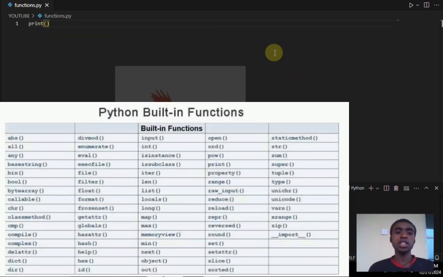function, which is a built-in function in Python that I use to display something on the screen. I don't need to import it, it's already predefined. I have come across another example, in the category of built-in functions, which I can call input. It's a built-in function in Python. It takes input.